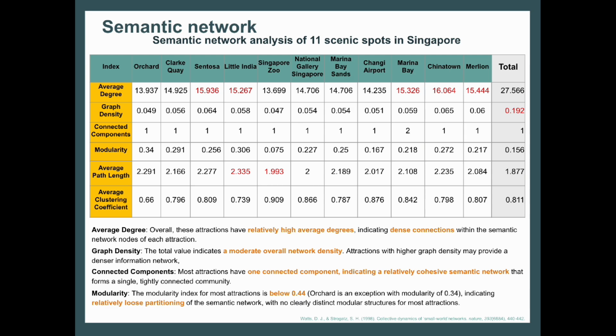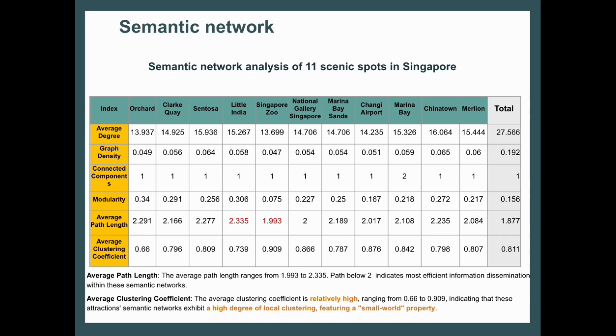Singapore Zoo also had a modularity of 0.075, which demonstrates particularly loose network partitions, suggesting lack of clear subdivision. And we realized that the discussions related to these attractions are likely more unified and singular in nature.